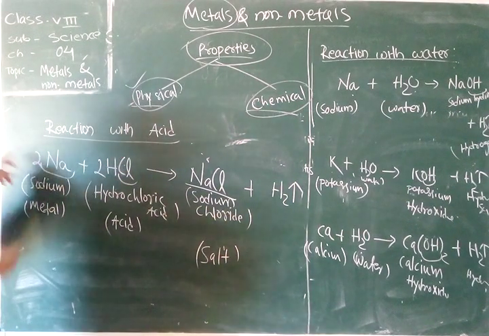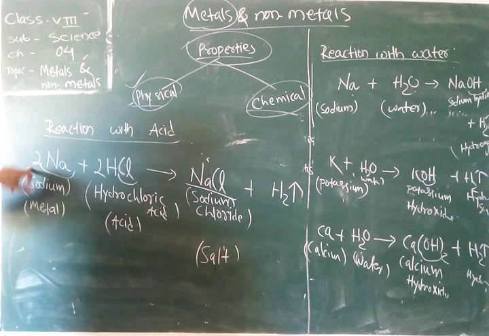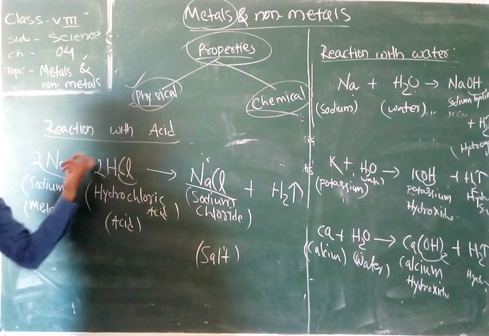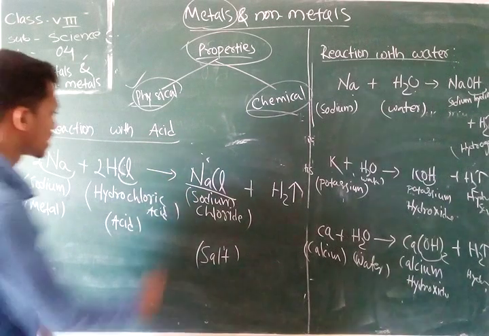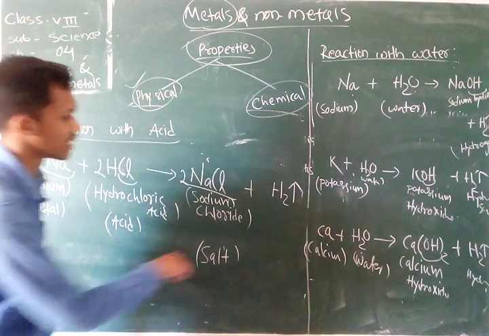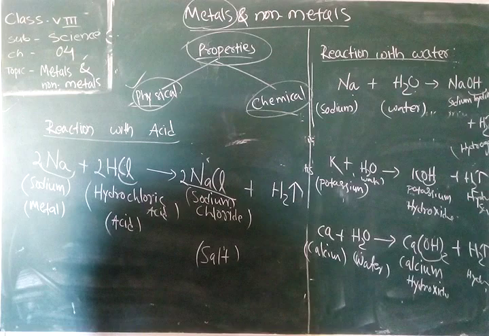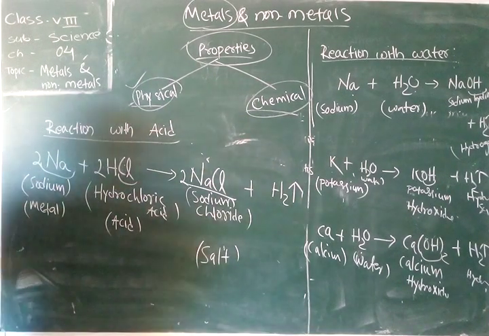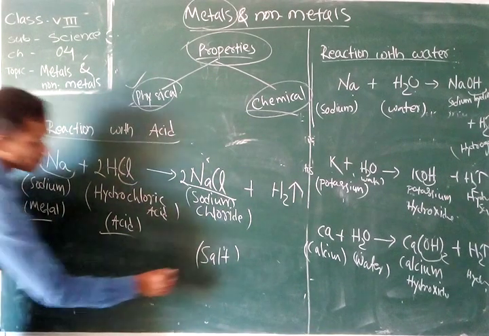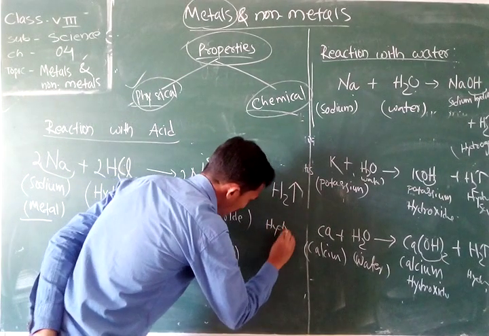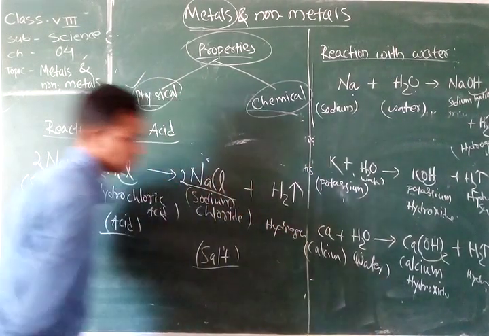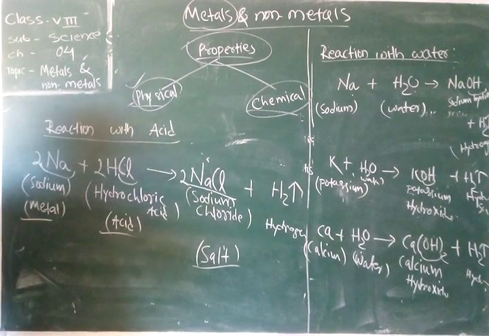Take two atoms of sodium and two molecules of hydrochloric acid; they react with one another to form two molecules of NaCl and release hydrogen gas. So here we saw that whenever a metal reacts with acid, it produces salt and releases hydrogen gas. Take another example.